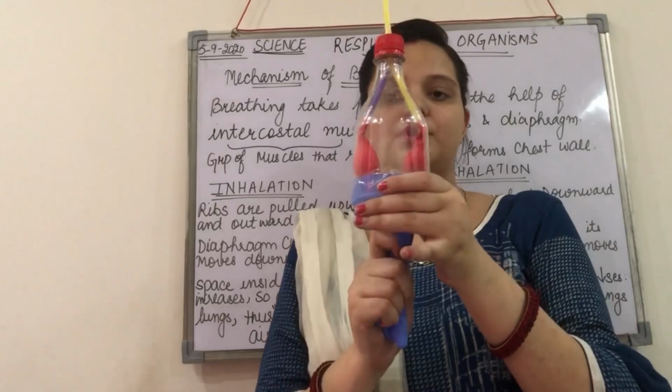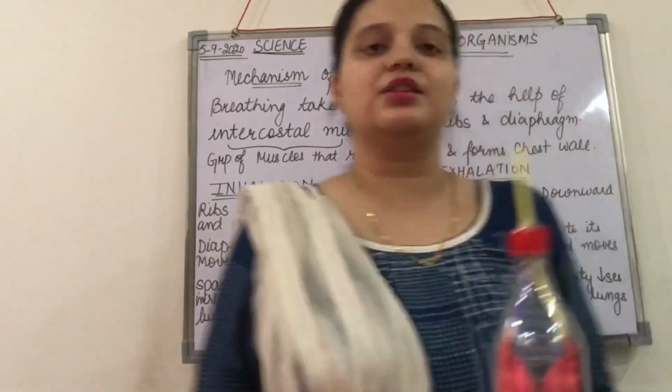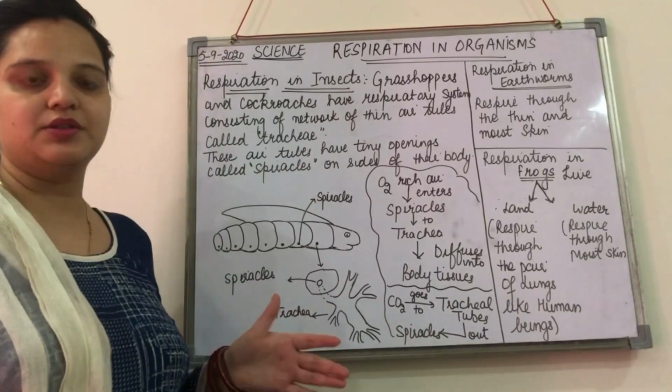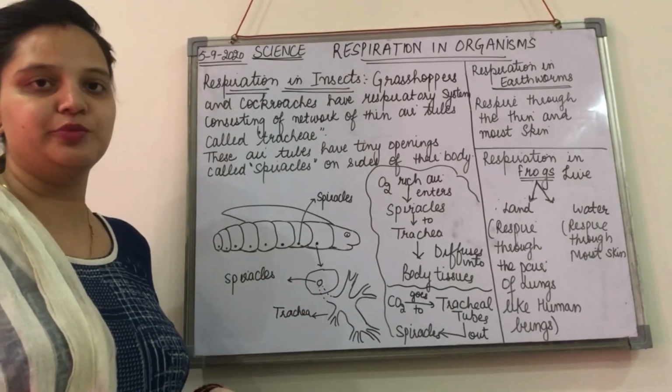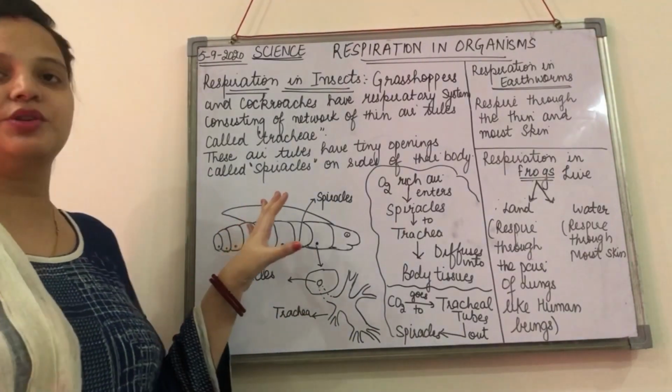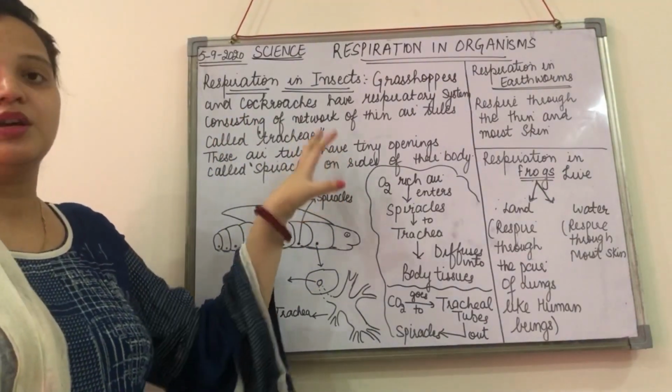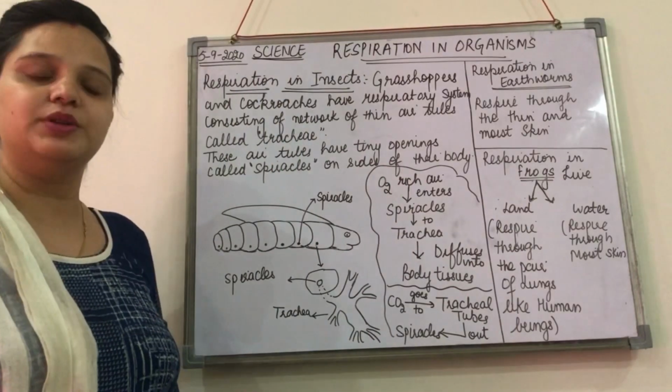So this is the process of inhalation and exhalation in human beings. So far we have discussed respiration in human beings. Now we will be discussing respiration in other organisms, starting with the insects, including grasshoppers and cockroaches.